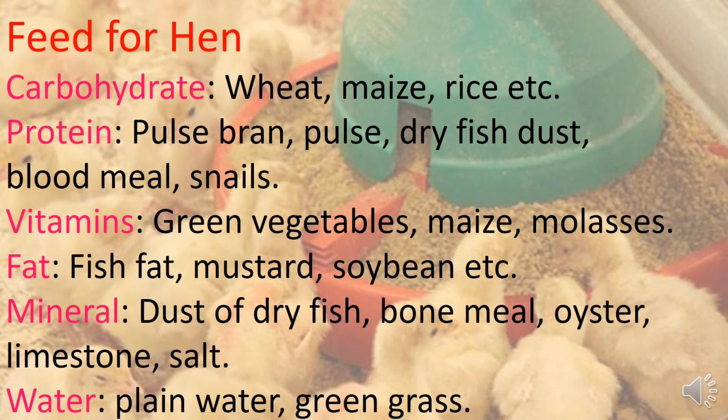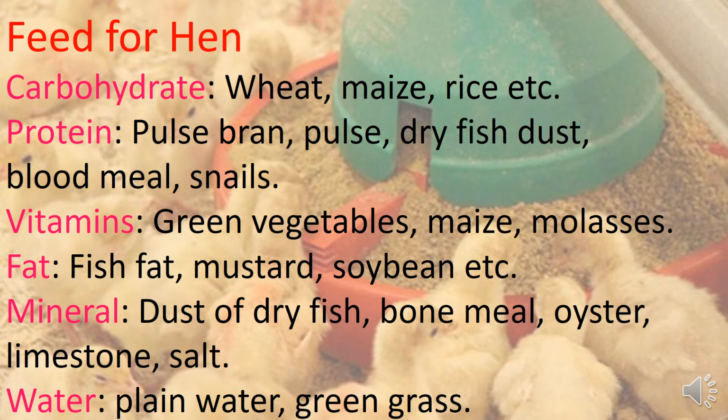Then the fat. Fat helps to create heat and energy, and the body growth and eggs become larger in the hen, and meat and egg contain more fat, and the main sources of fat are fish fat, mustard, soybean, sesame, etc. Then the minerals. Minerals create resistance power and lessen diseases, and it helps in making eggshell and bone. And the main sources of minerals are dry feed dust, snail, oyster, limestone, salt, etc.